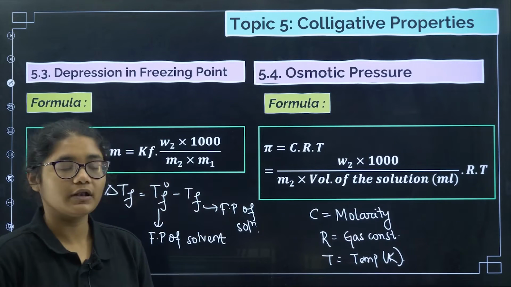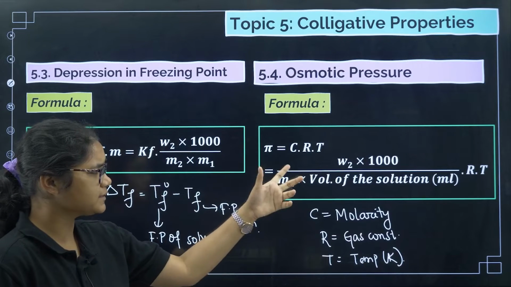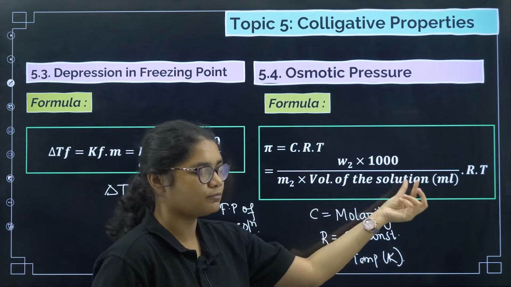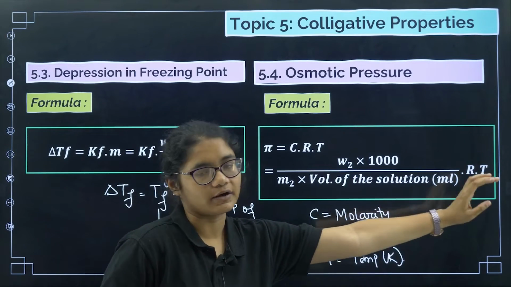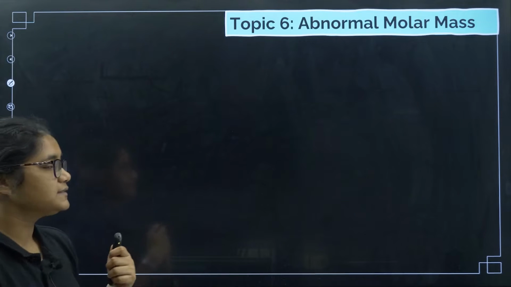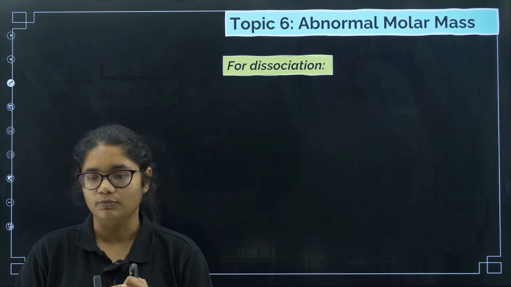Now we can substitute this molarity as W2 into 1000 by M2 into volume of the solution in ml, dot R dot T. Okay, so yes, these are the 4 colligative properties. Next we need to talk about abnormal molar mass.